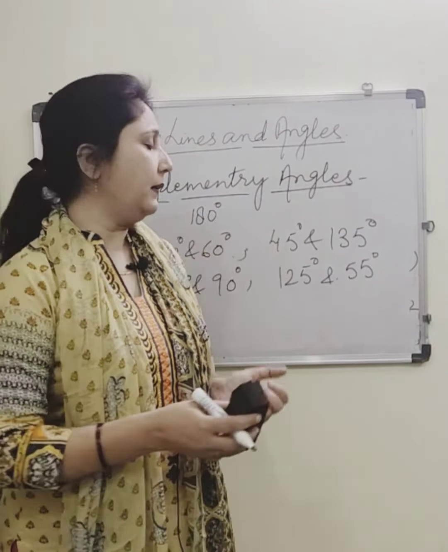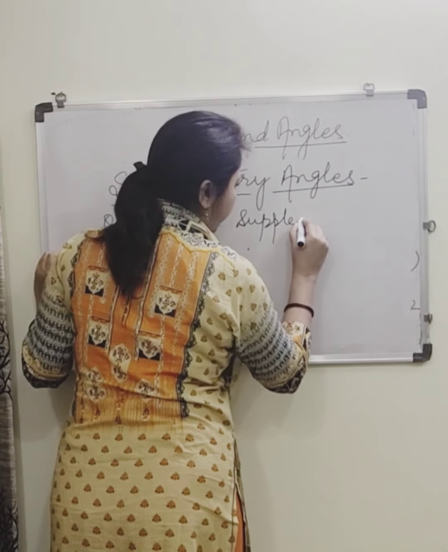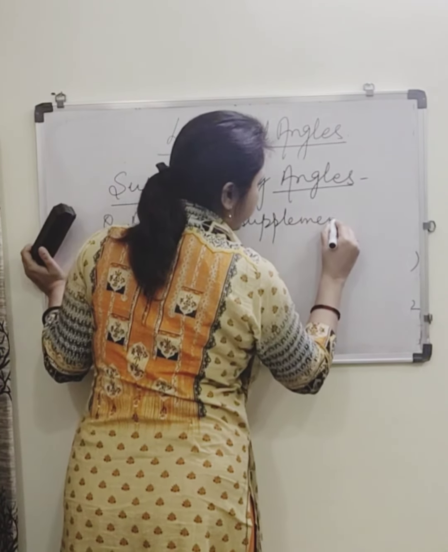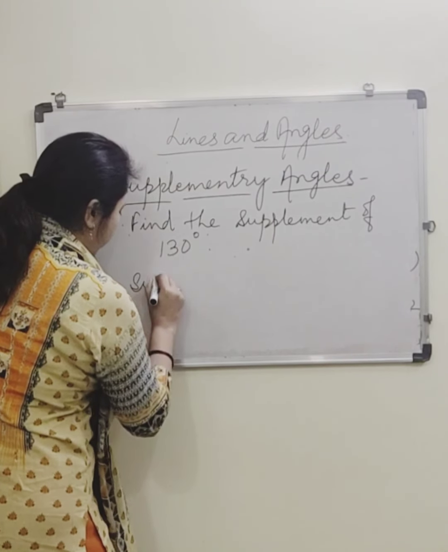Similarly, we can solve the questions. Find the supplement of 130 degree. So you have to write one statement.